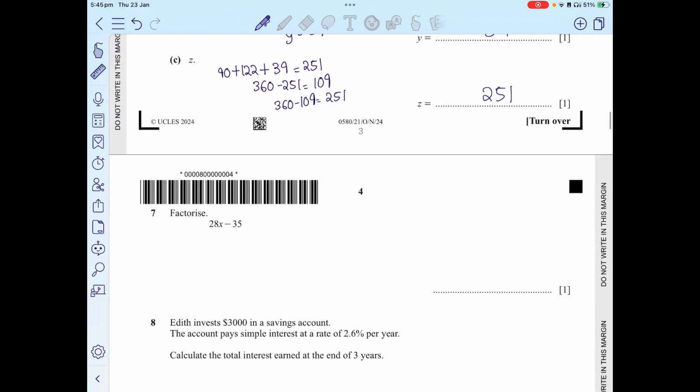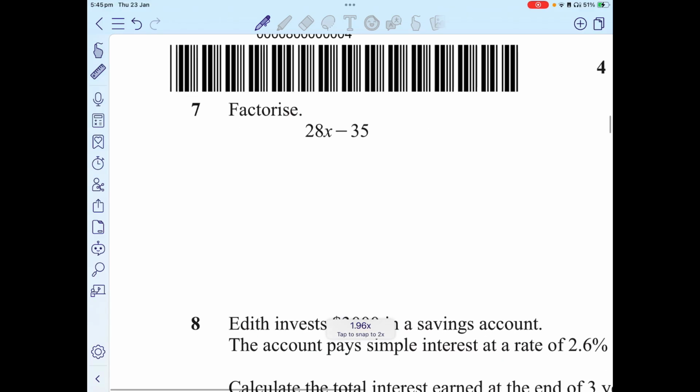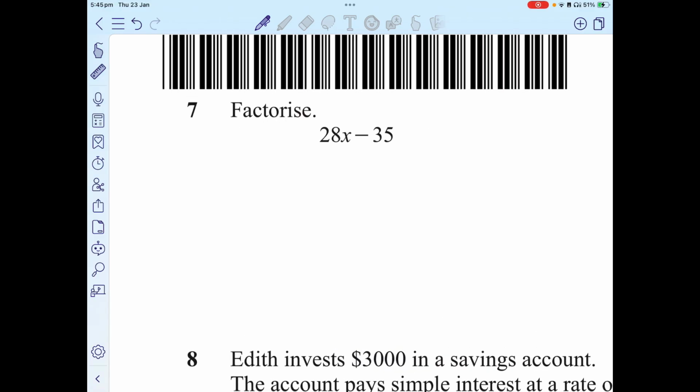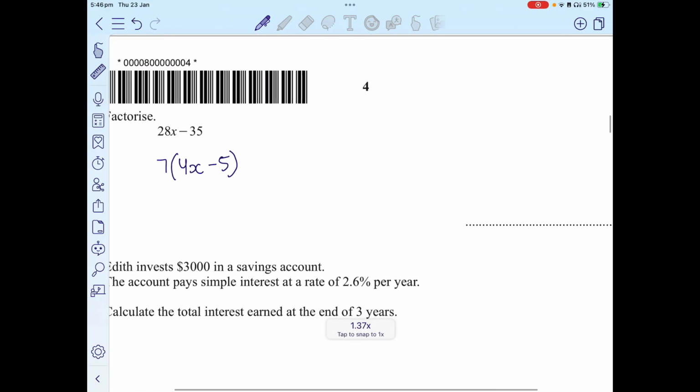Now we move on to question number 7, which is factorize 28x minus 35. We know that 28 and 35 both are multiples of 7. So we're going to take 7 out. 7 into 4 is 28. There's an x minus 5. We cannot simplify it any further because 4 and 5 are not common in any times table. So 7 into 4x minus 5.